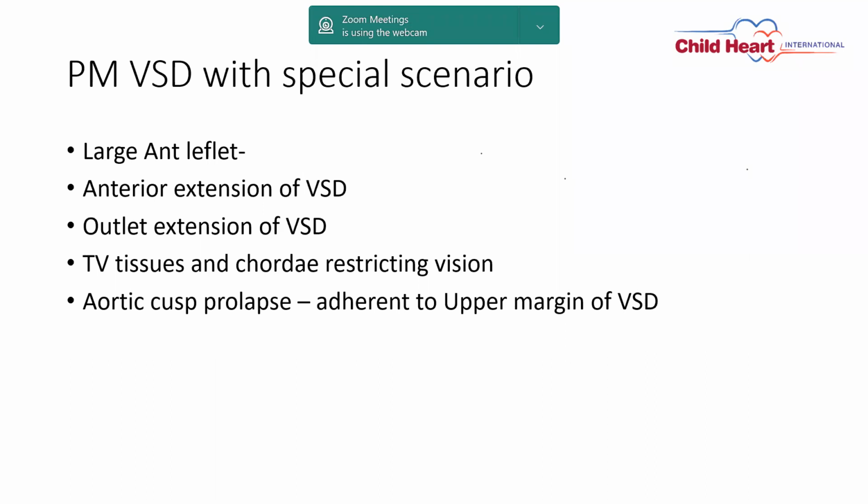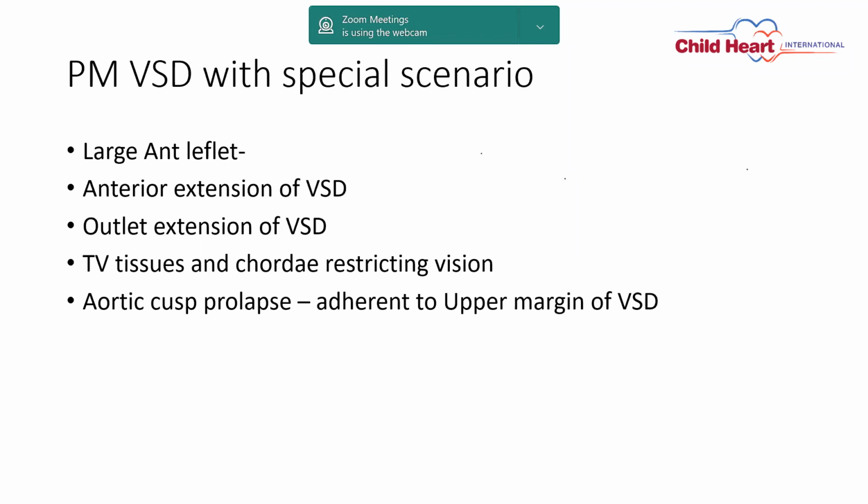The same technique can be used for anterior extension of the VSD. Whenever there is outlet extension, you can tackle that area with an infundibular incision along with the transatrial approach. When there is a lot of tricuspid valve tissue and chordae restricting the vision, again the septal leaflet and anterior leaflet division helps in closure of the VSD.